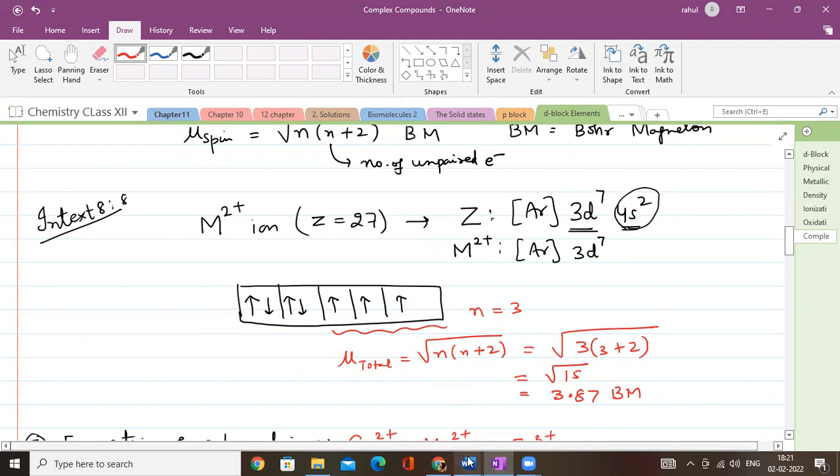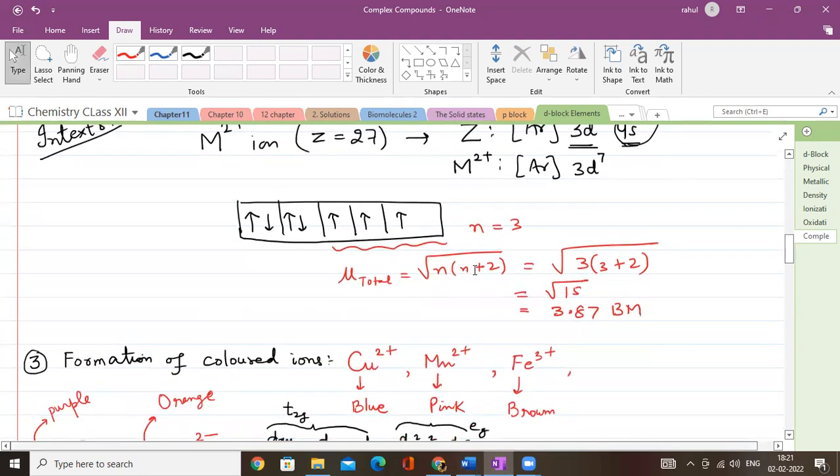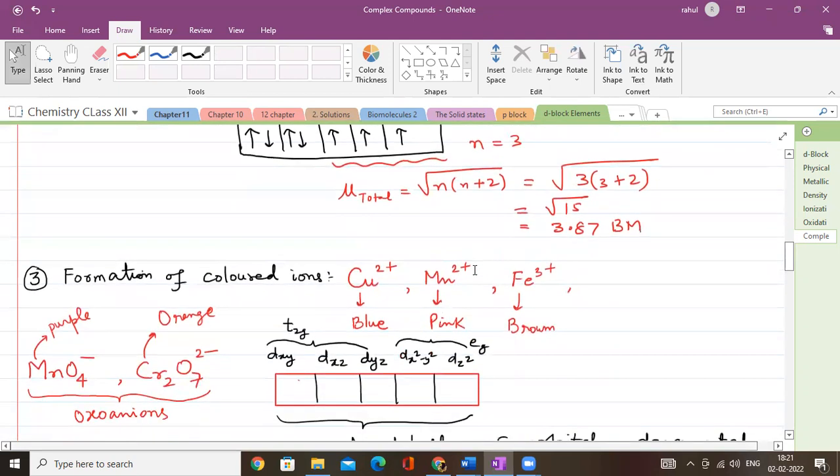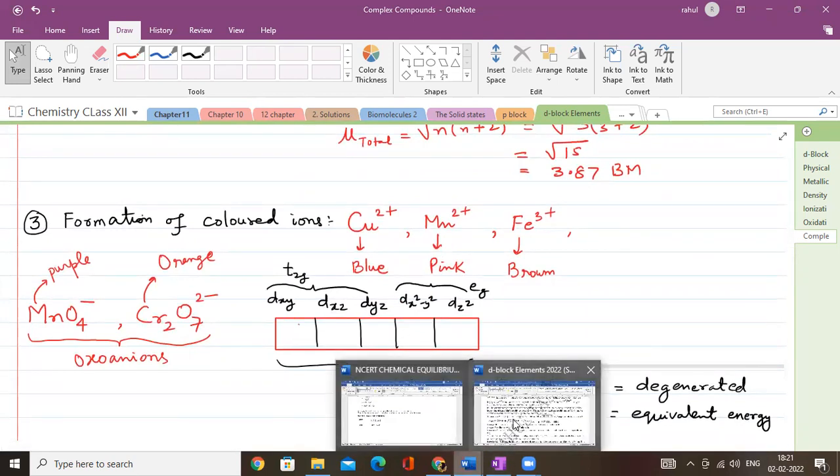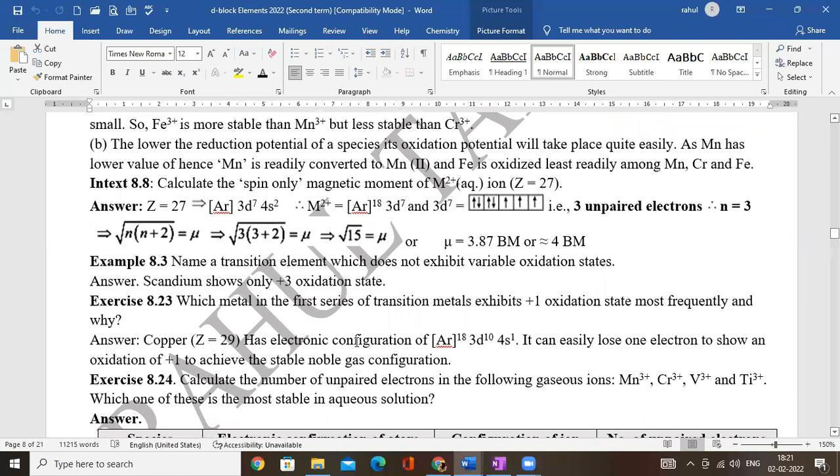The next point that I have to take up right now is formation of colored ions, a very important topic that I'm going to take up right now. That is, why do transition elements have the tendency to form colored ions, right?